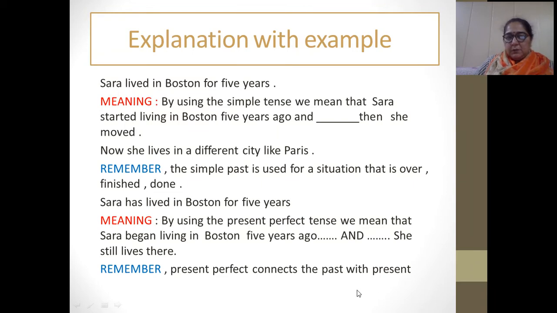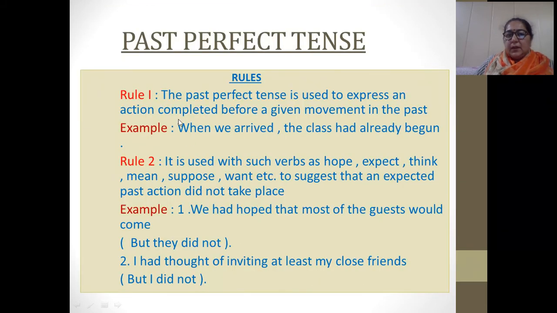Okay, now come to the next. This is the second rule. Beta, before coming to this, I had gone through all the topics we had done in the online class because today I am going to give you one assignment based on that. So now today I am going to teach you a new tense, that is past perfect tense, and I am going to explain it with examples and some rules, how we are going to find out that we will use past perfect tense here.